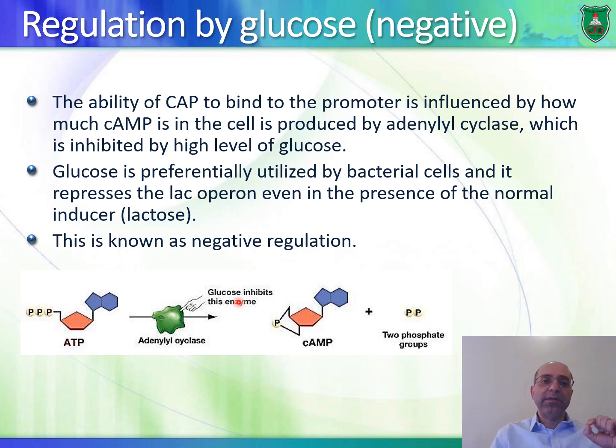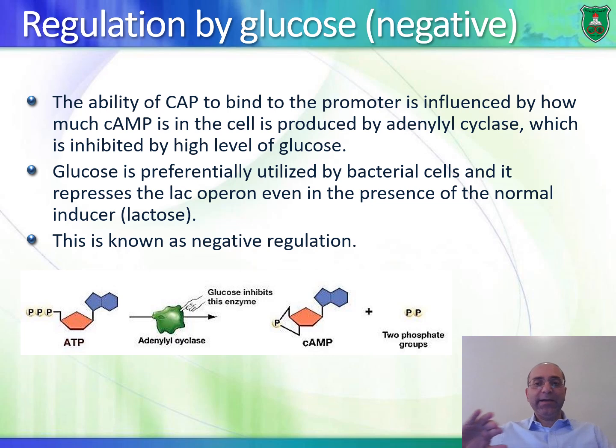Okay, so in the presence of glucose, glucose would inhibit adenylate cyclase, or adenylyl cyclase, disabling it from producing cyclic AMP. This is known as negative regulation.